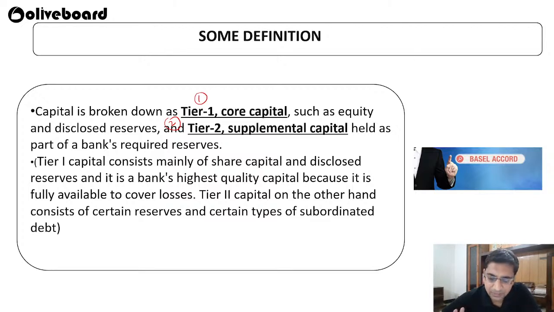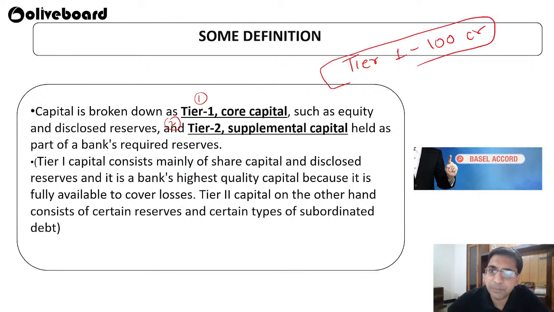If you say I have a tier 1 capital of 100 crore, that means if anything happens to the company, at least this much you are already having.